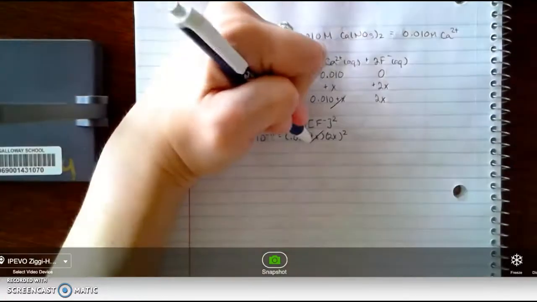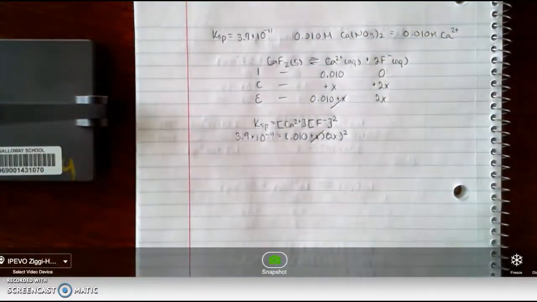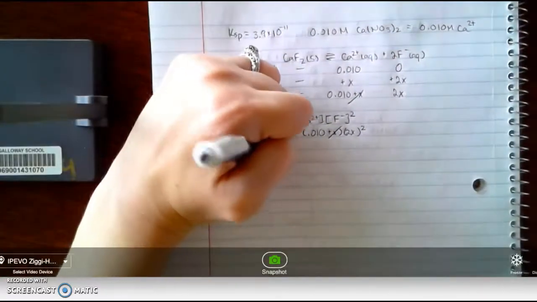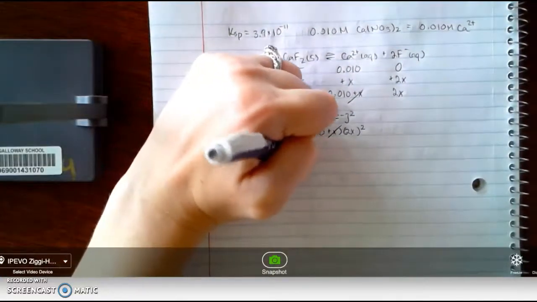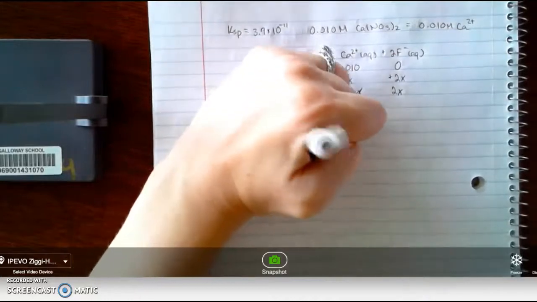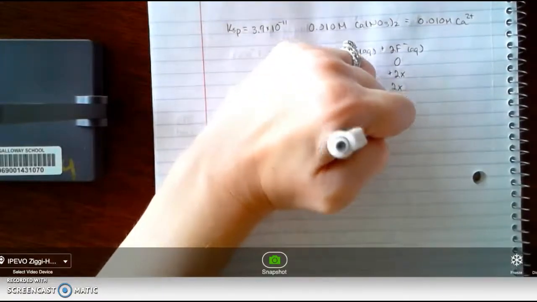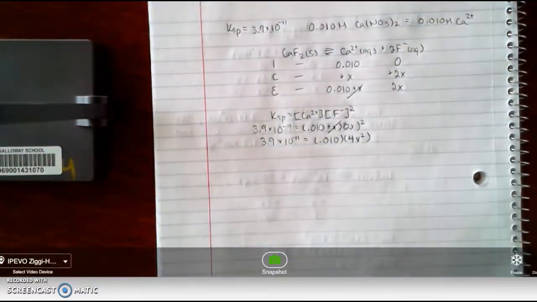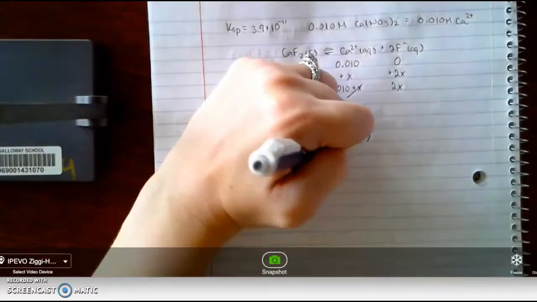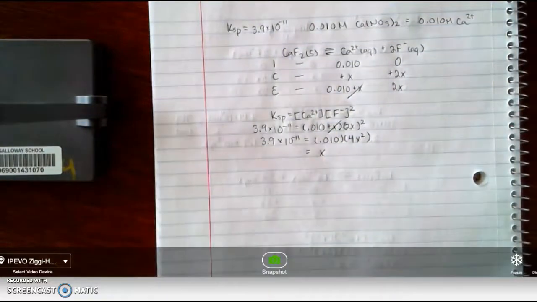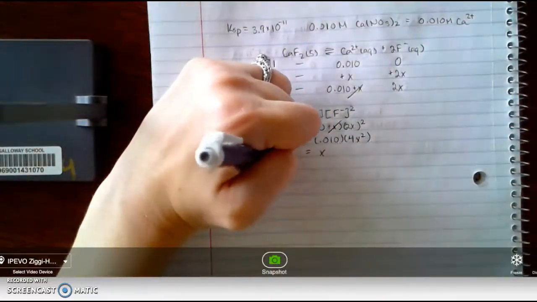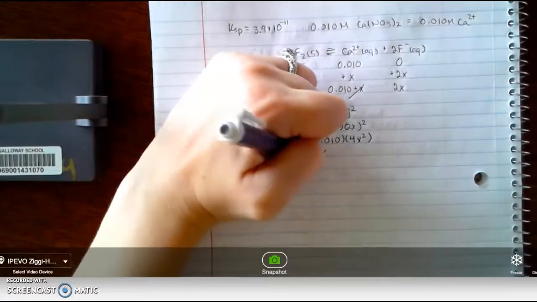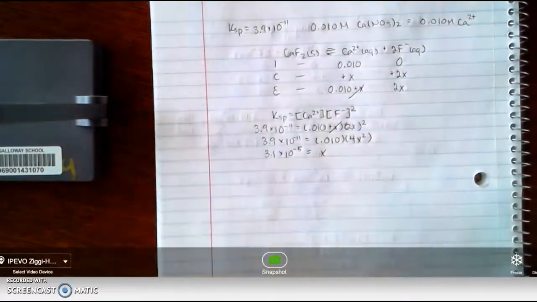We ignore that plus x and just solve for x. So 3.9 times 10 to the negative 11th equals 0.010 times 4x squared. When we solve, we get that x equals 3.1 times 10 to the negative fifth.